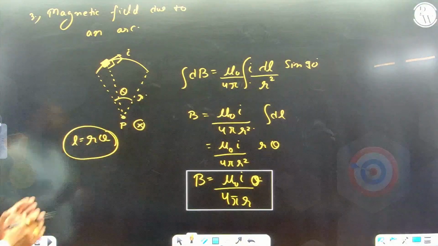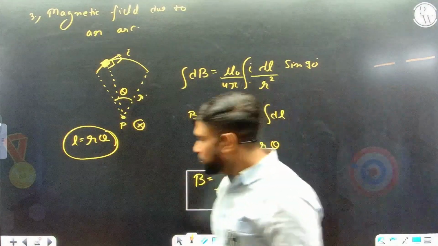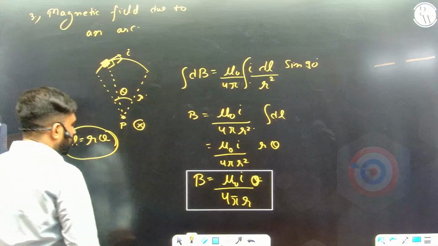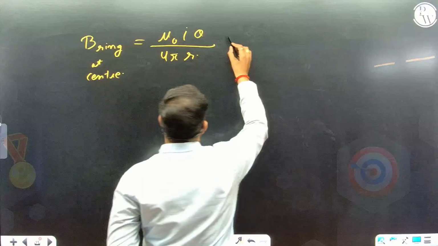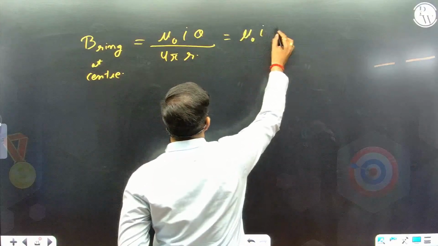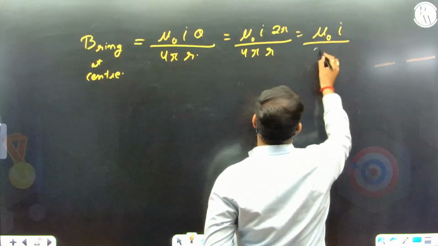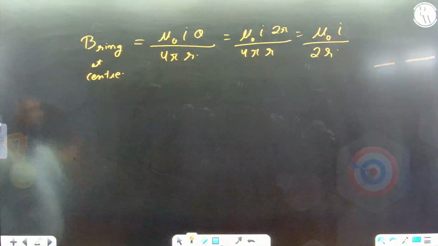So tell me, if we are finding the magnetic field at the center of a complete ring, what will be the angle theta? At the center of a complete ring, angle theta will be 2 pi. So our answer due to the ring at the center should come out to be mu naught I theta by 4 pi r. Theta becomes 2 pi, so it is mu naught I by 2r. I guess you would remember this formula. Now you can get the answer for any kind of arc.